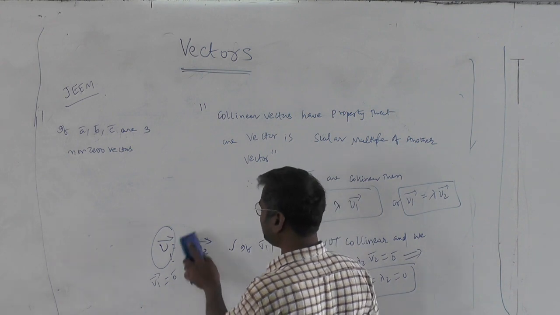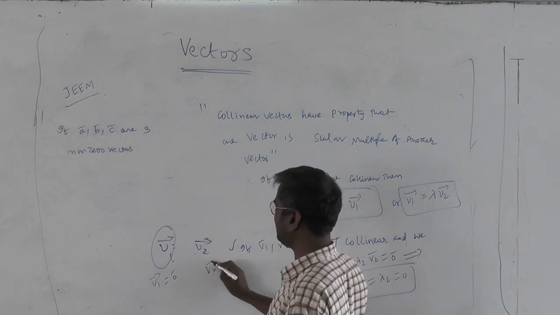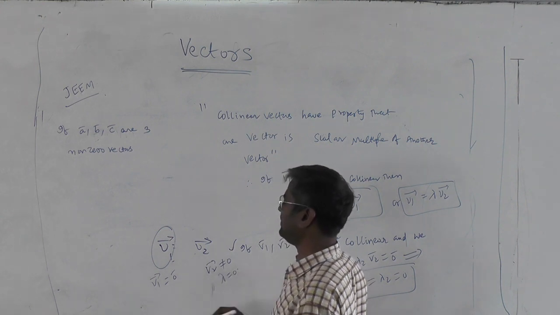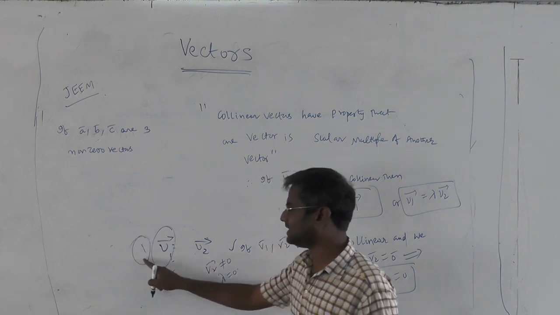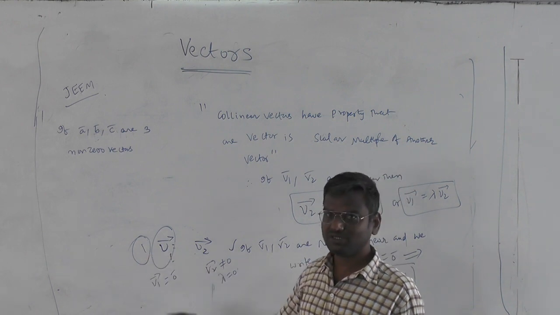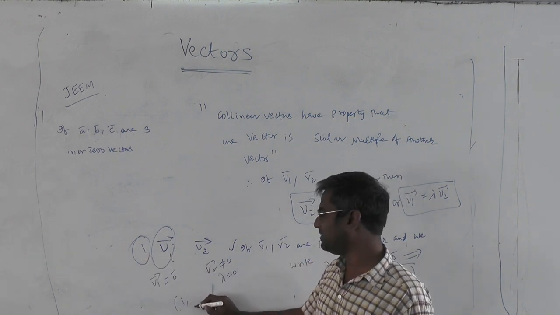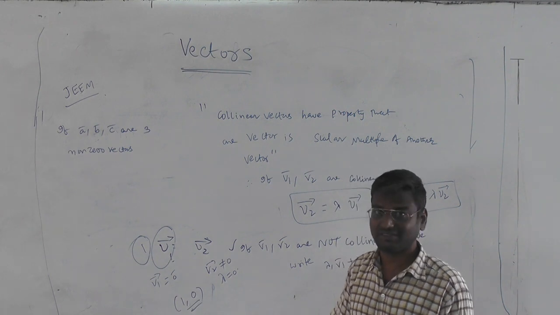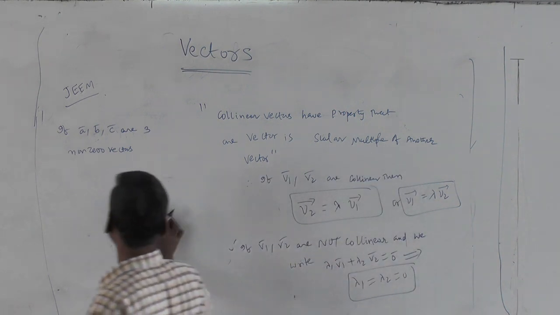Suppose lambda itself is 0, V2 not equal to 0. Then lambda must be equal to 0. But then you can see one coefficient here, which is the V1 bar coefficient. So if I write lambda 1, lambda 2 ordered as 1 comma 0, still it is not equal to 0, 0.